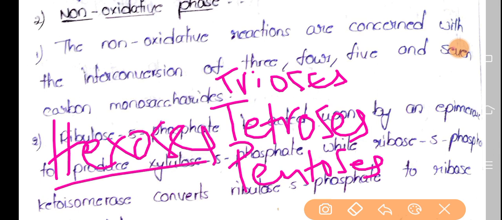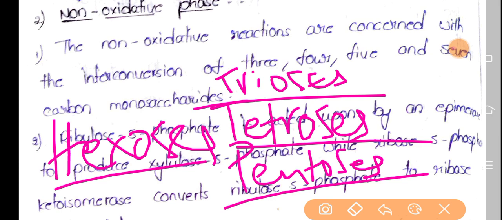These are the different monosaccharides based on the number of carbons, and all these compounds will be interconverted.